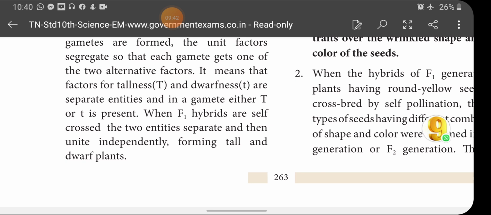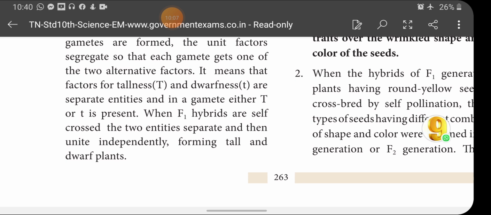When F1 hybrids self cross we could understand the difference. Hybrid means what, crossing of two different species is usually called hybrid. So here also we are crossing two different plants of the same species, one is tall, another one is dwarf, both are different. When we cross them we get a hybrid in the F1 generation.